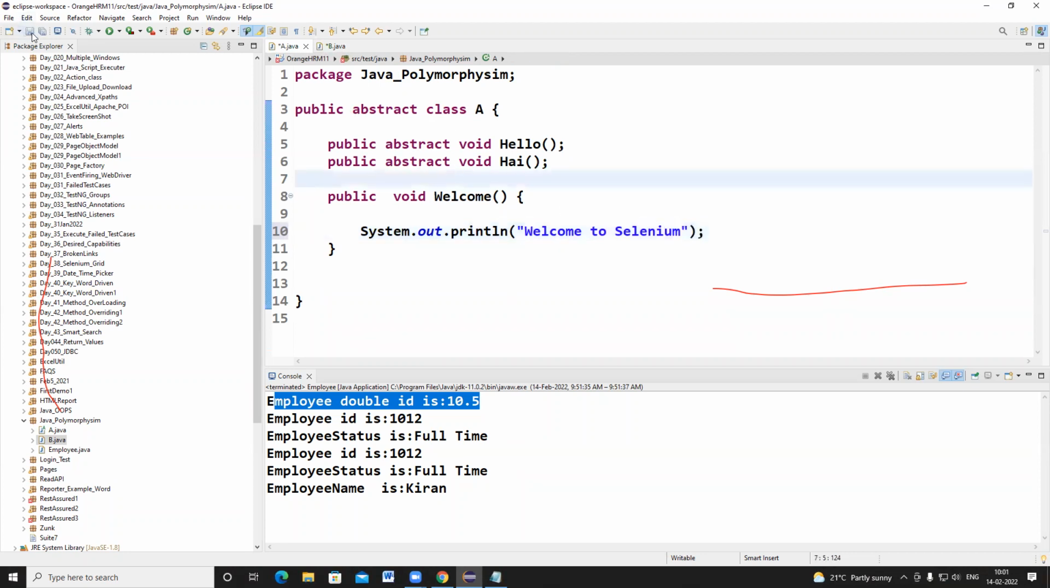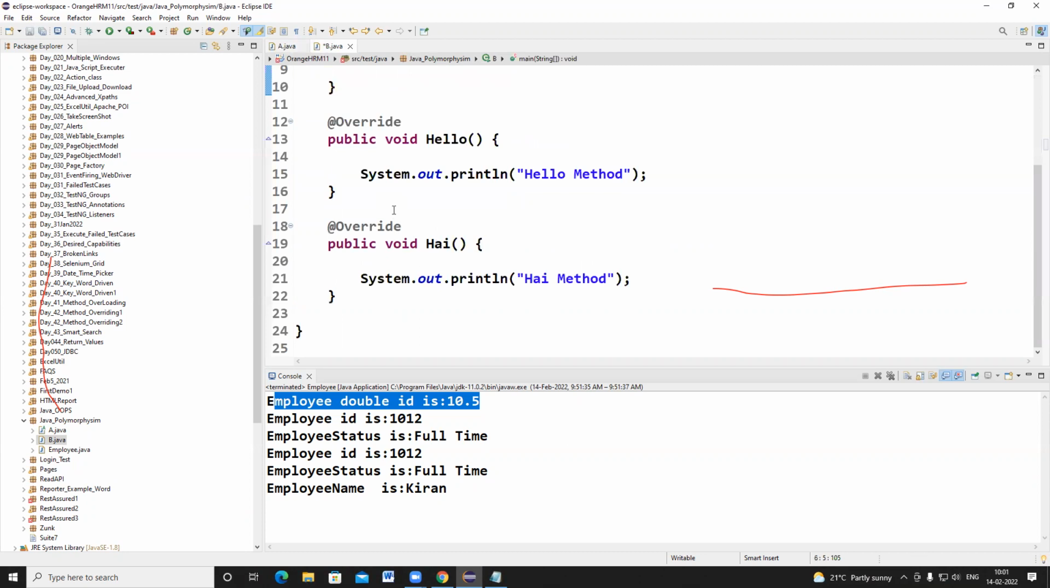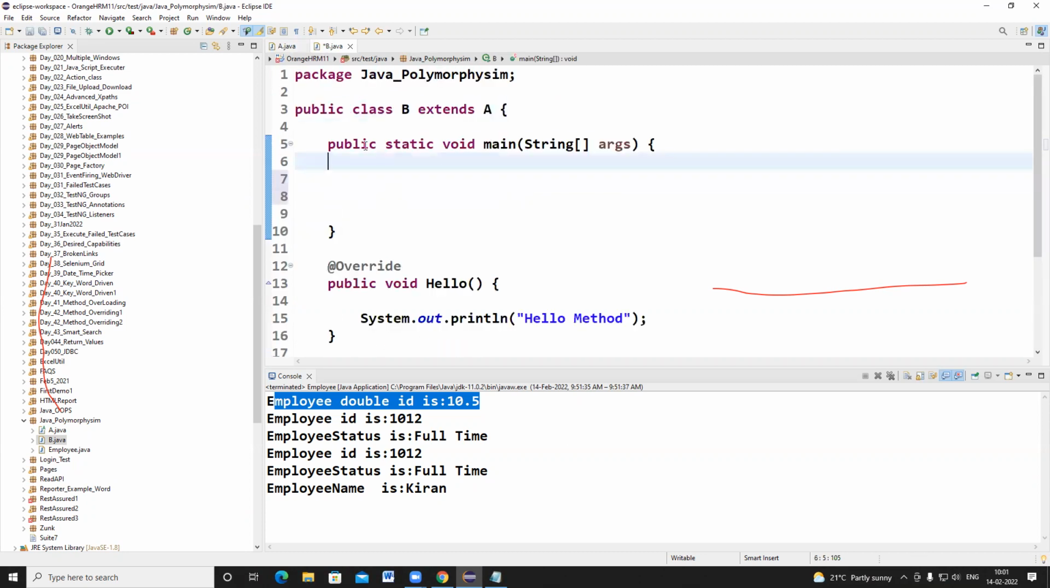So that means an abstract class contains both abstract methods and non-abstract methods, and the abstract methods are implemented in the child class. Whenever you write extends A, B will prompt you to click on add unimplemented methods, and we have written all the lines of code in the class. Now I want to call the methods of class A. So A1 is equal to new A of.